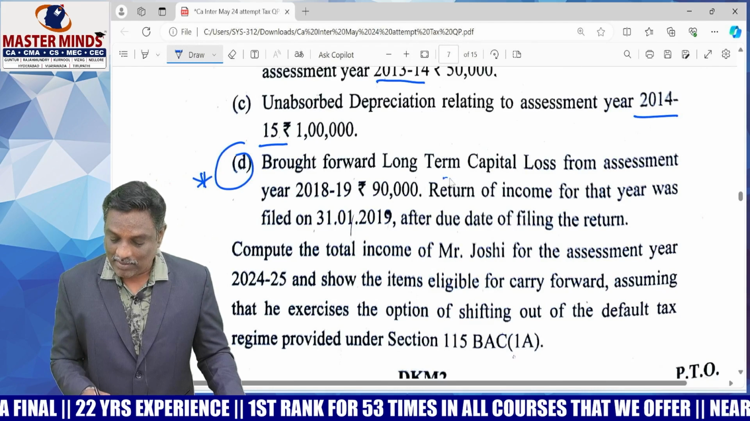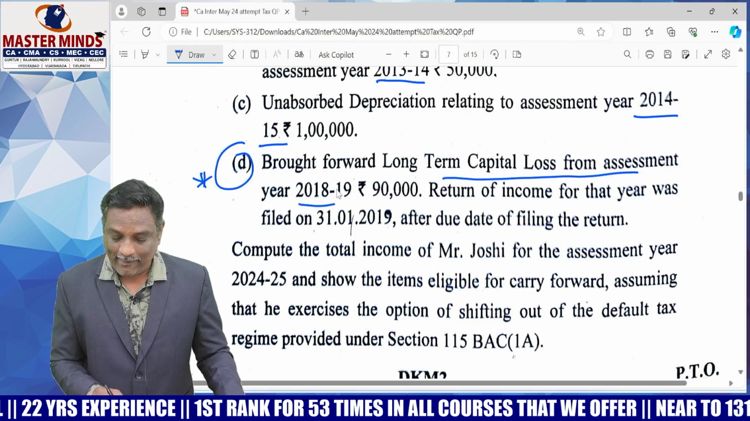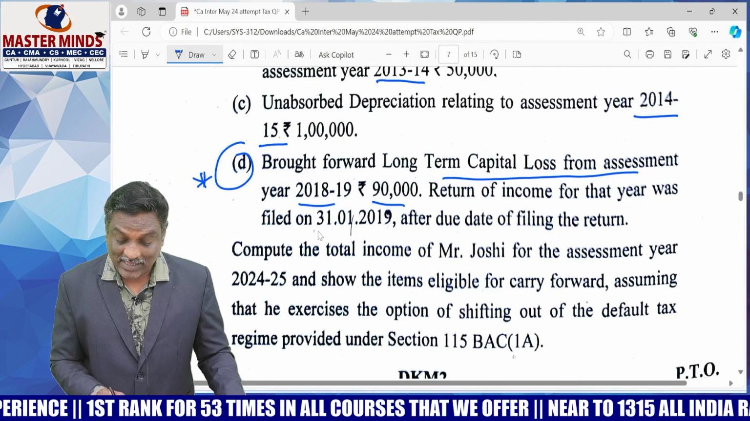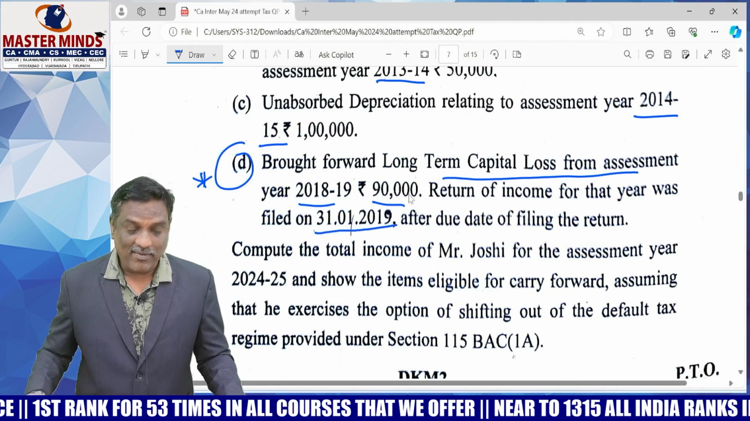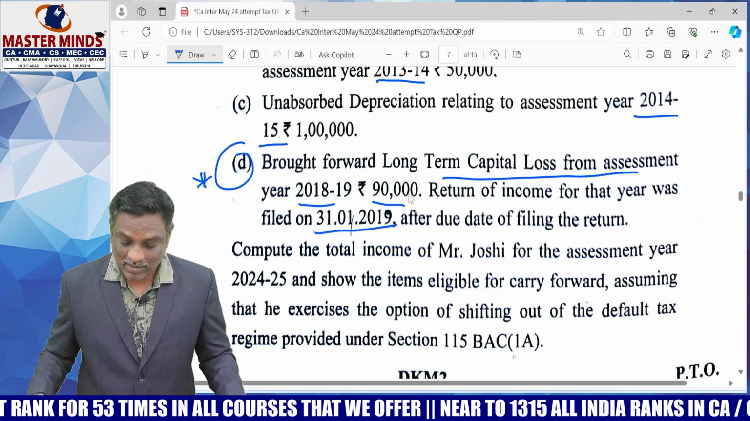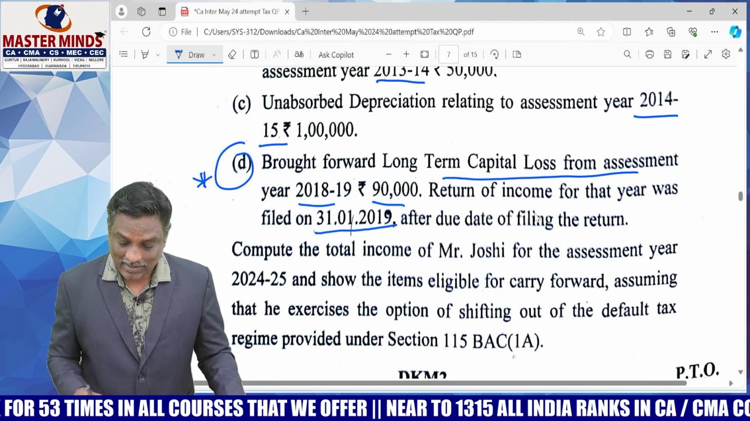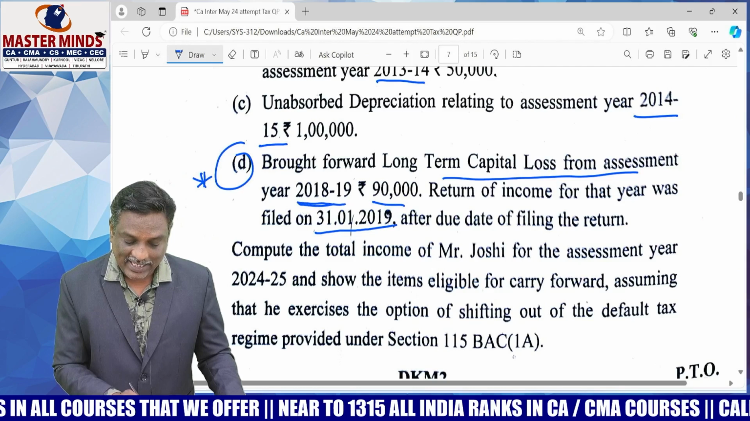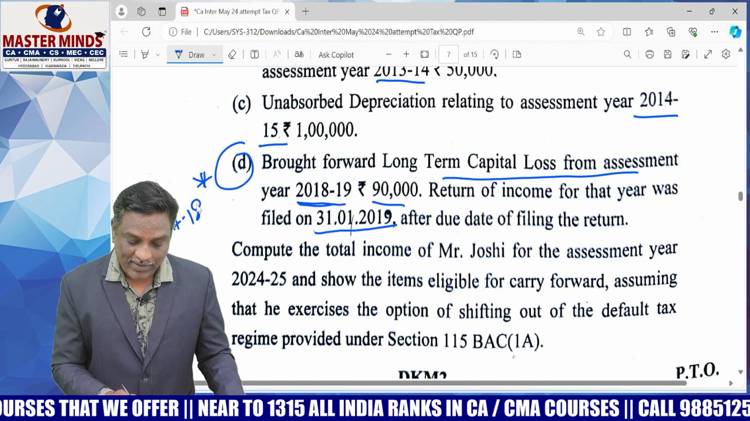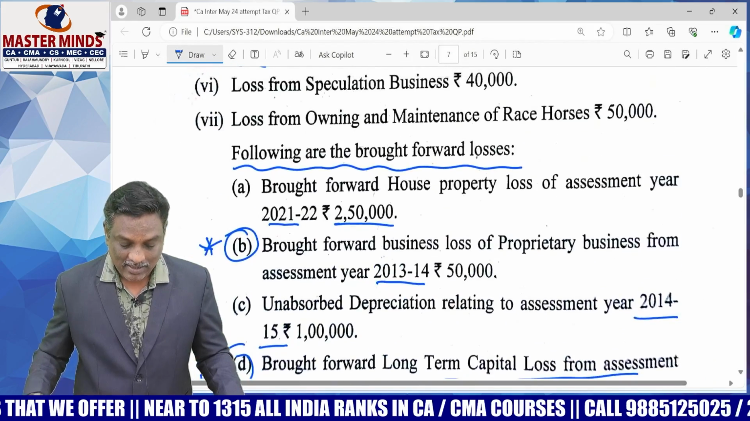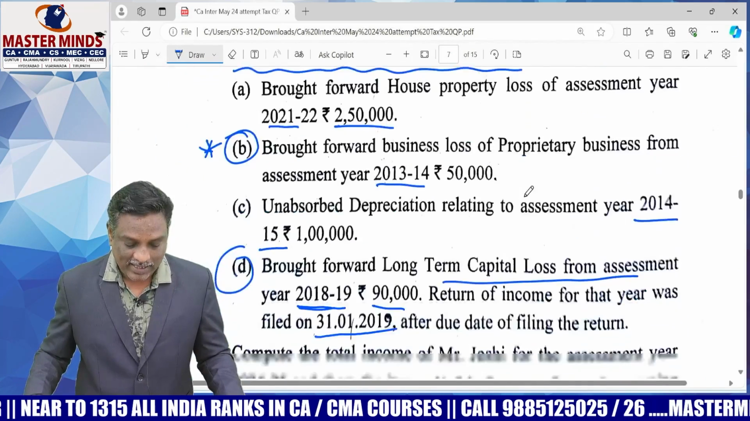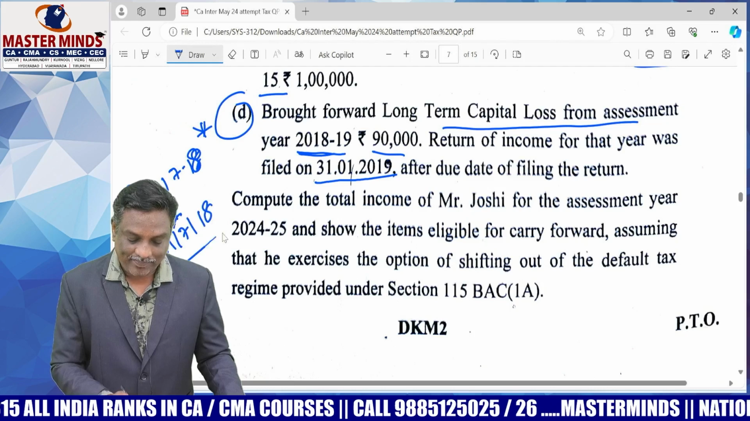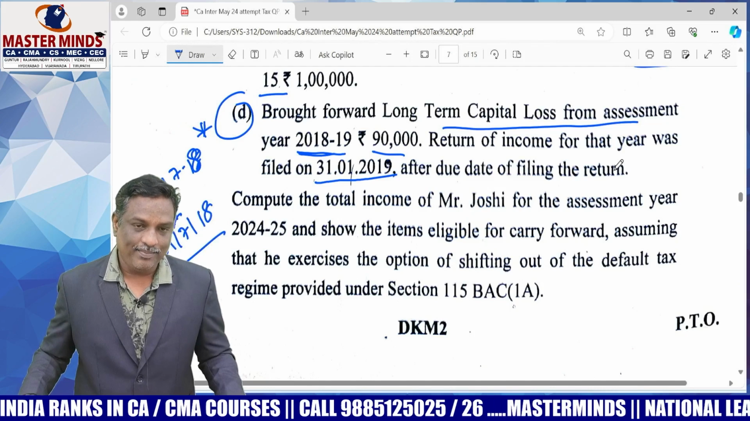So, brought forward long-term capital loss for the assessment year 18-19, 90,000. Return of income for that previous year was filed on 31st January 2019. So this is the assessment year 18-19, that is previous year 17-18. What is the due date for filing the return of income of previous year 17-18? Here the assessee is an individual, therefore the return filing date is 31st July 2018. This is the last date for filing the return of income.